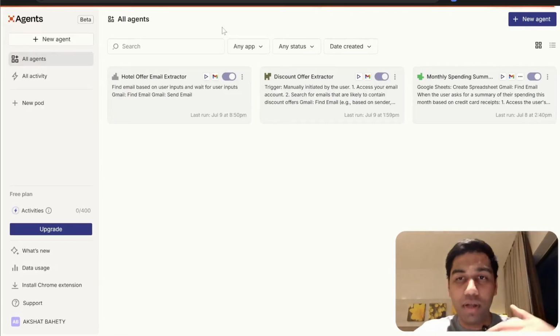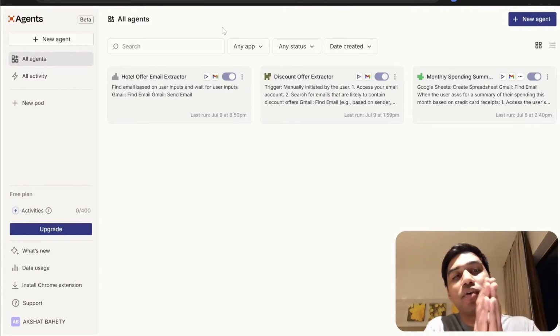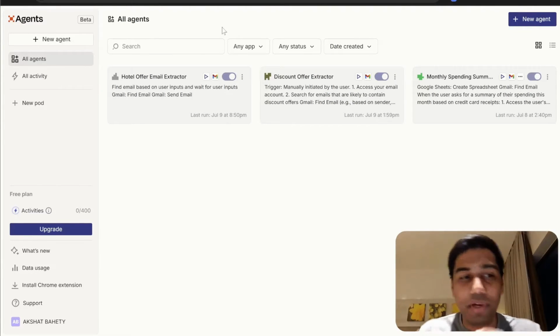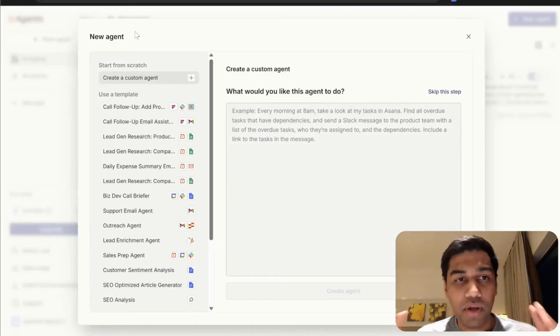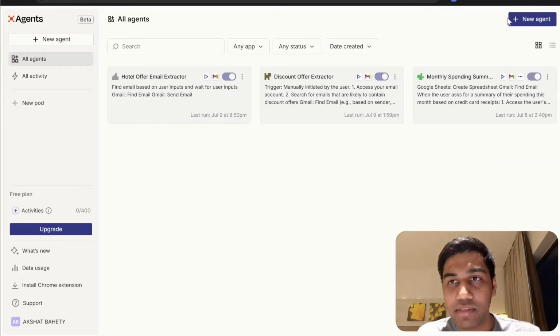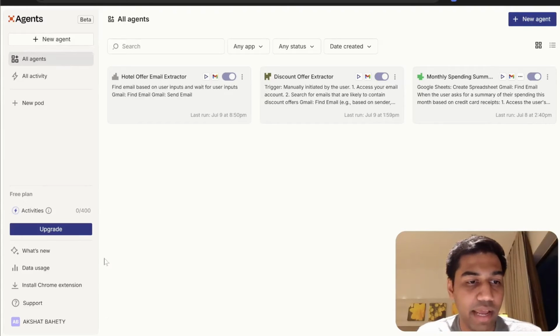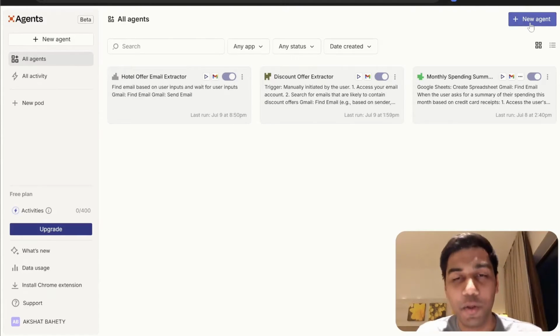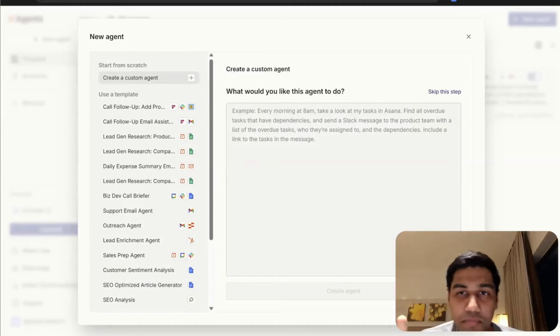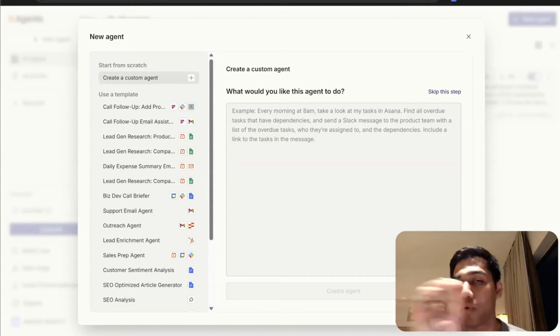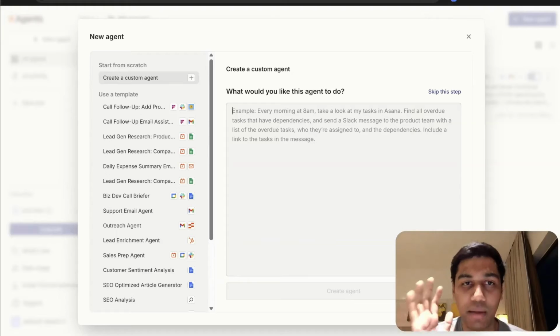But I want you to follow me in building your first AI agent, because if you don't build it, I'm telling you, you're not going to get there. Okay, so stick with me. Very simply, we're going to come here, and you see this beautiful button, new agent. You can click on the left, new agent. You can click in any place, but you just need to click new agent. You come to the new agent, and here you get to this part. Super simple, right? You don't need to figure out any part of this. I'm just going to guide you through it.